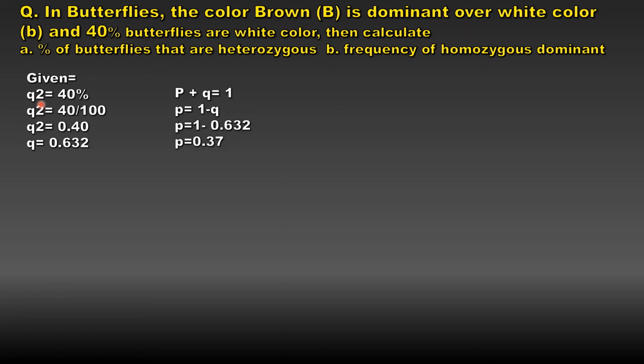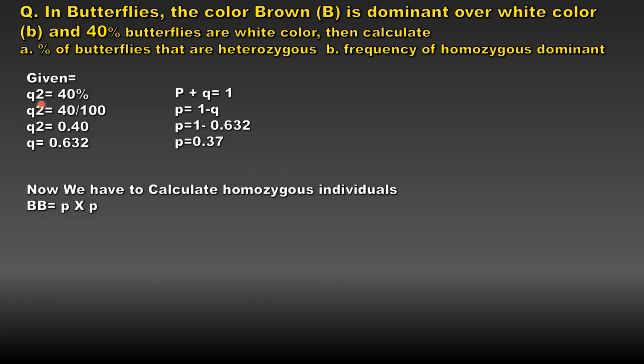So we have to calculate first the homozygous individuals. Homozygous dominant individuals are given by the formula p square, that is p multiplied by p. So by simply multiplying 0.37 with 0.37, we get the homozygous butterflies as 14%. Now let us calculate the heterozygous individuals, that is given by 2pq.